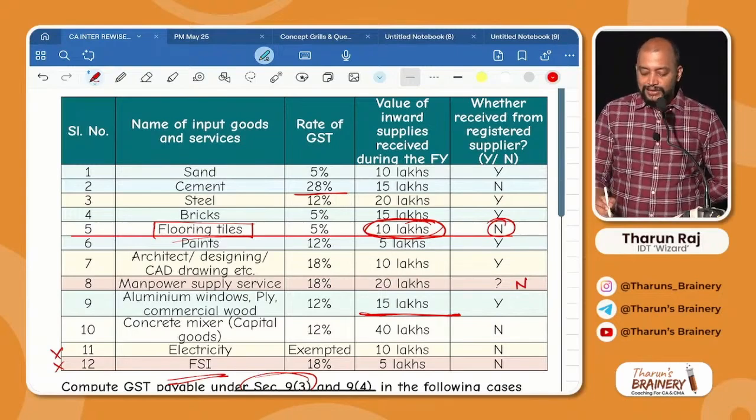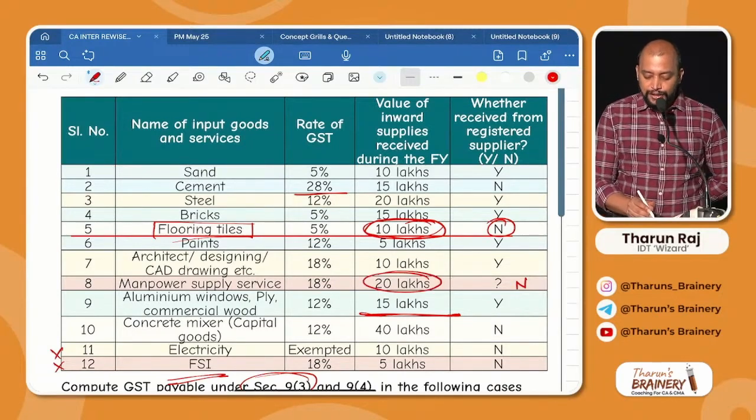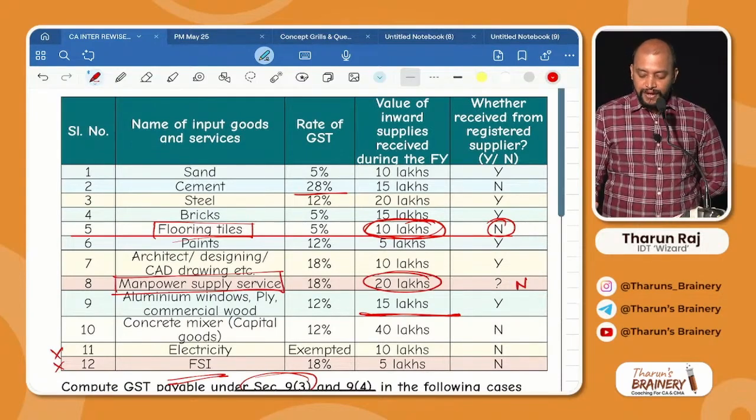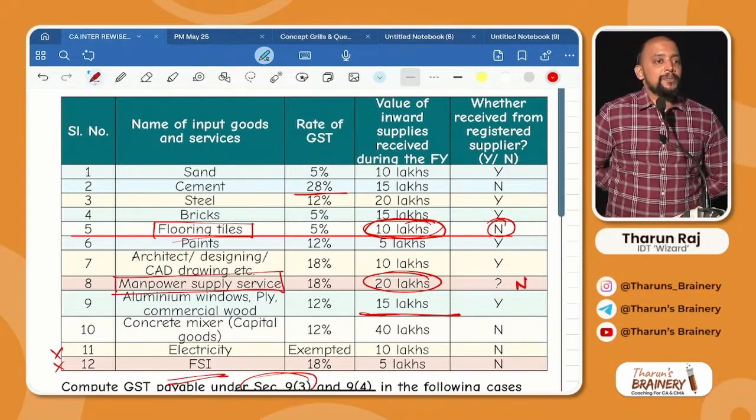Now, 10 plus 20. Flooring tiles also, manpower supply also. This is also from an unregistered person. Now total how much? 30.